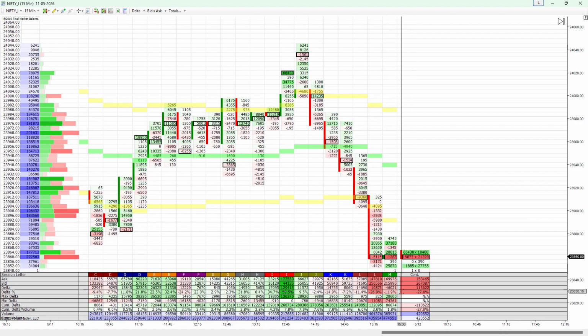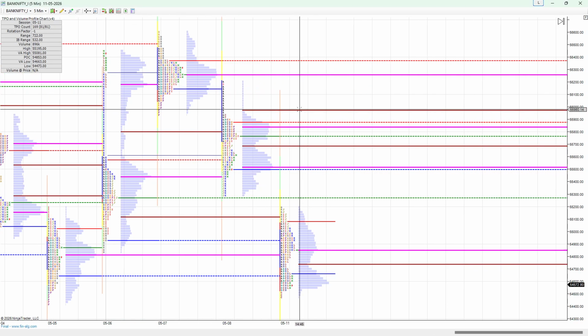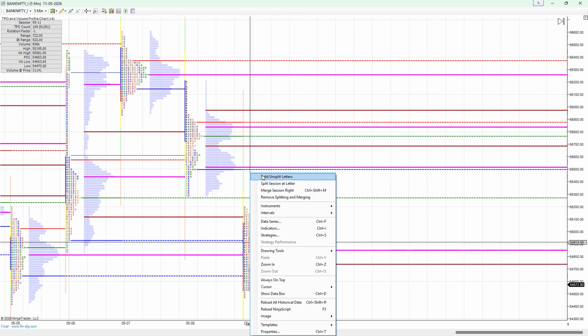LM session, you can see fully it is red. Okay, this we can try to see from the footprint chart. Same thing with Bank Nifty, you can see my screen, I'll try to split the screen.